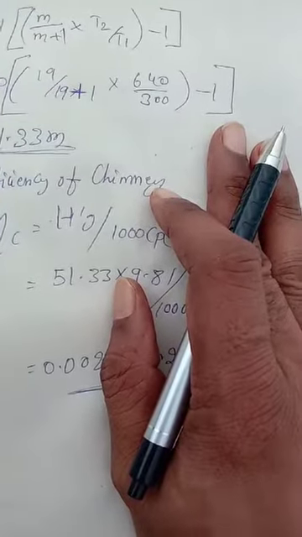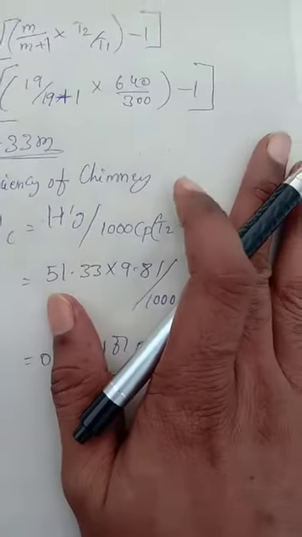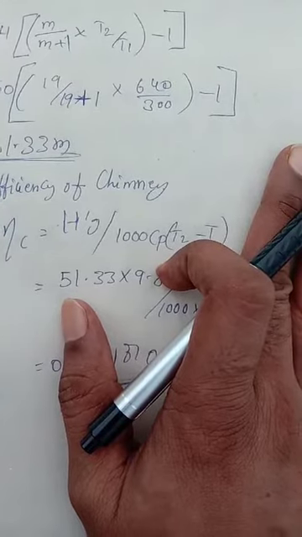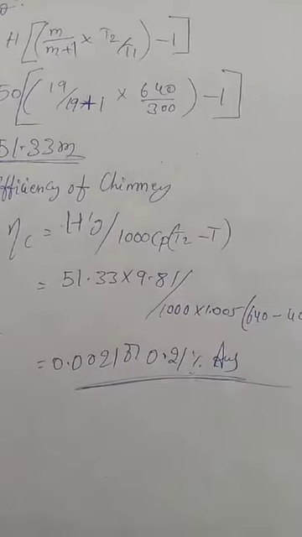This is the procedure to solve the efficiency of chimney. Now we have completed the second unit, boilers, and next we go to the third unit, steam turbines and steam nozzles. We will discuss it in the next class.